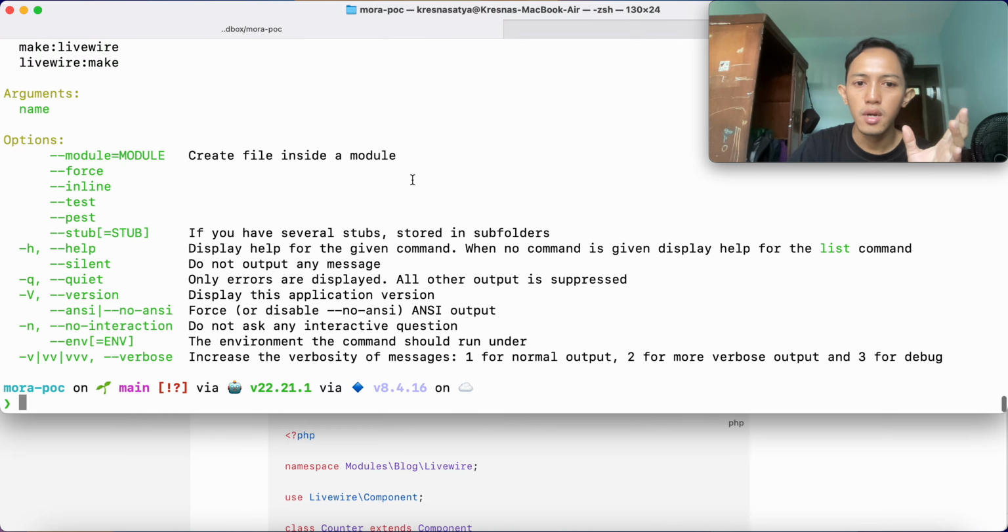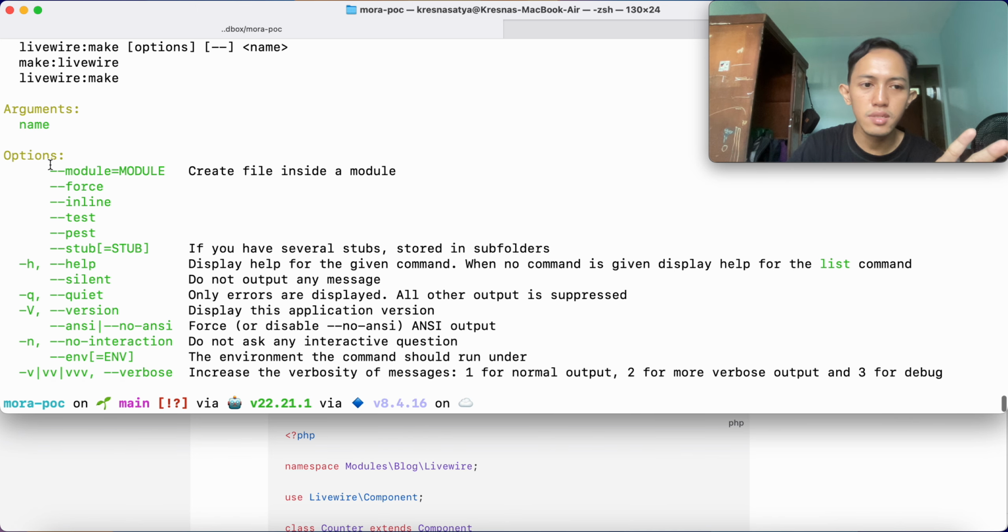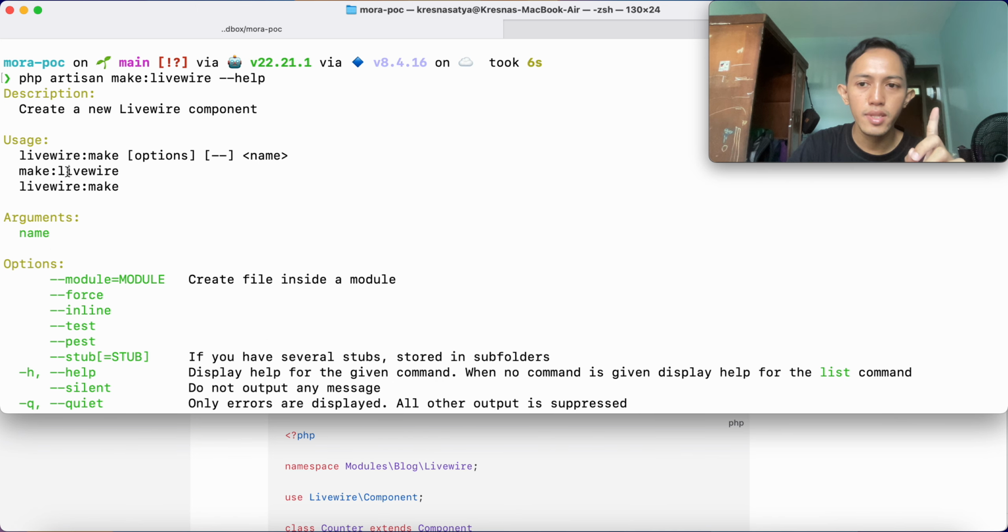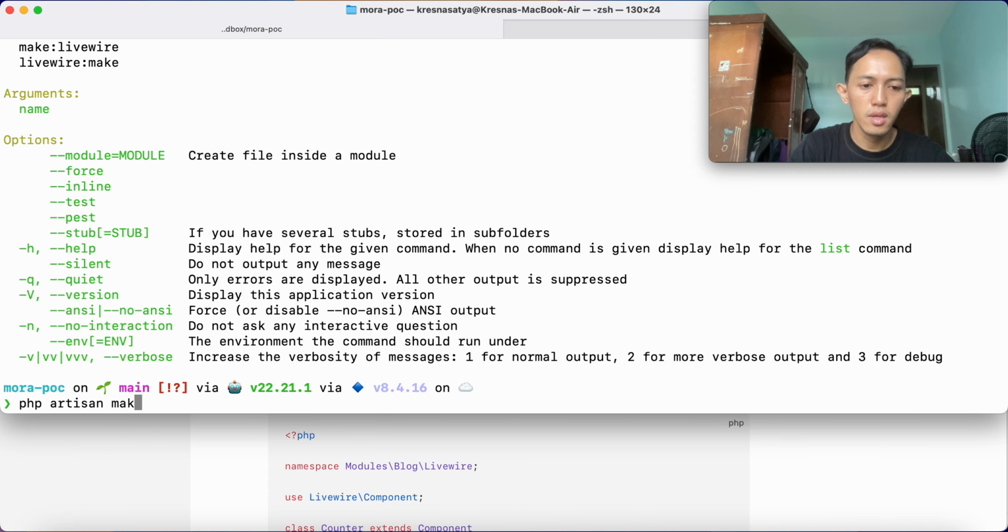So in Mora, we inject this flag when we detect command make:livewire or livewire:make. So like if we run livewire:make --help, yeah, it's also the same. So we borrow this approach from the InterNACHI modular. Okay, so let's make livewire with Mora. The name is counter in module block.